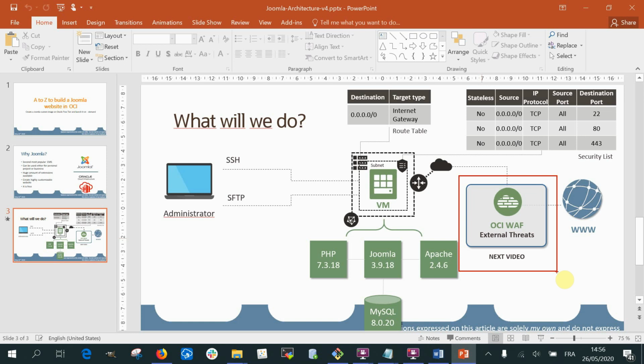It's also a very affordable product, and we will discuss the pricing briefly during our next video. Basically, it is priced per incoming request and per volume of data, and we will showcase it with our Joomla website during the next video.